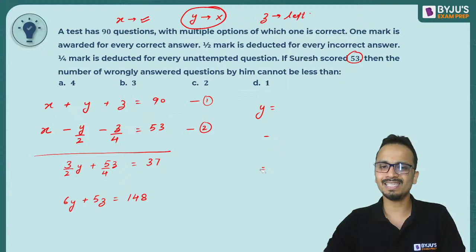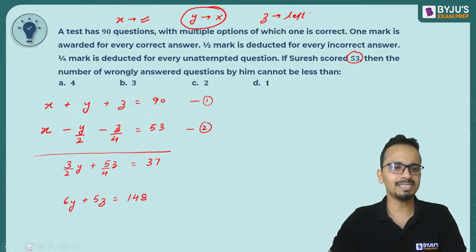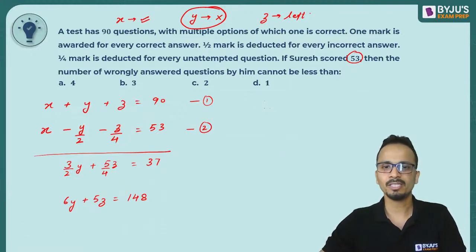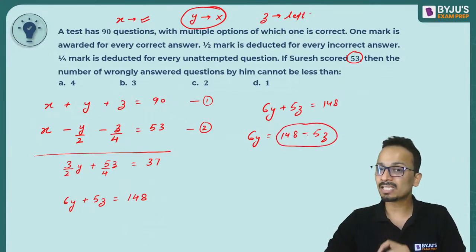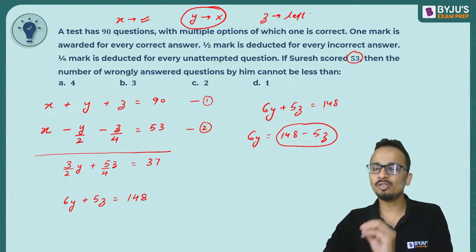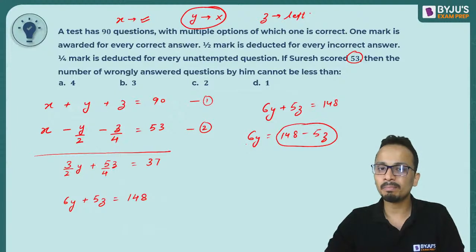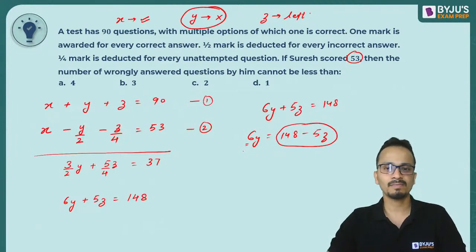Or there is another easier method for doing this. Simply z की value को maximize कर देते हैं. So the equation is 6y plus 5z equals 148. So 6y is equal to 148 minus 5z. Okay. Now I have to put the maximum value of z such that the right hand side value is positive and it is completely divisible by 6.